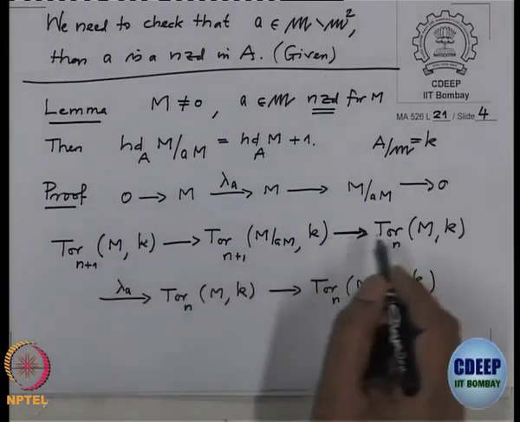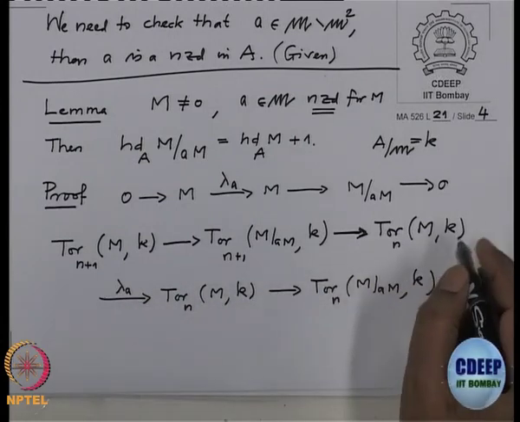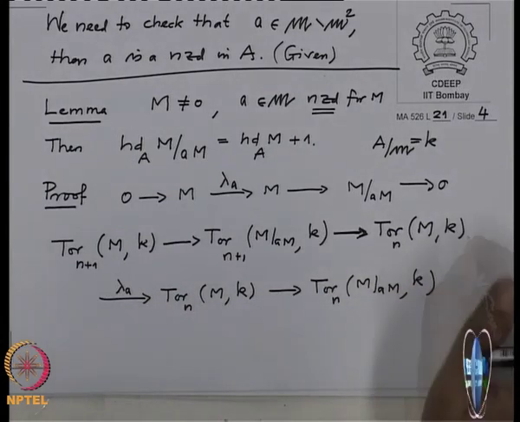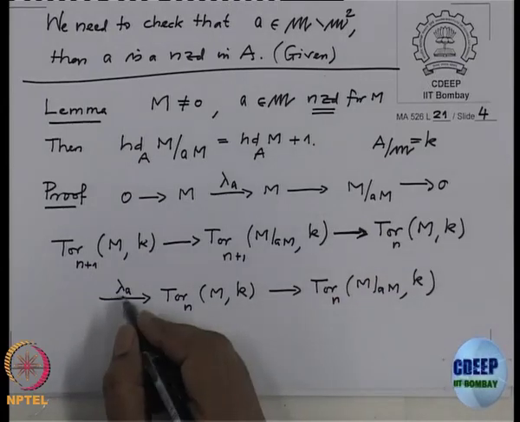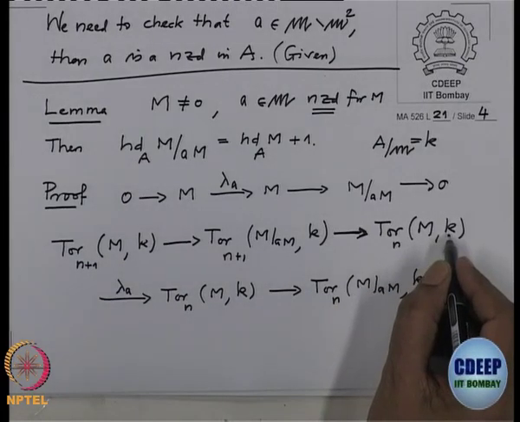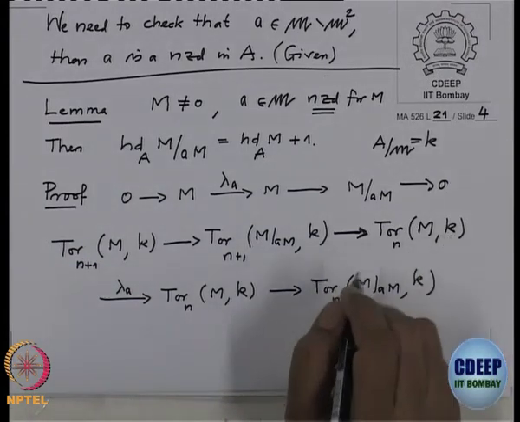But on the other hand, the factor k is A by m. So, actually it will be the 0 map,